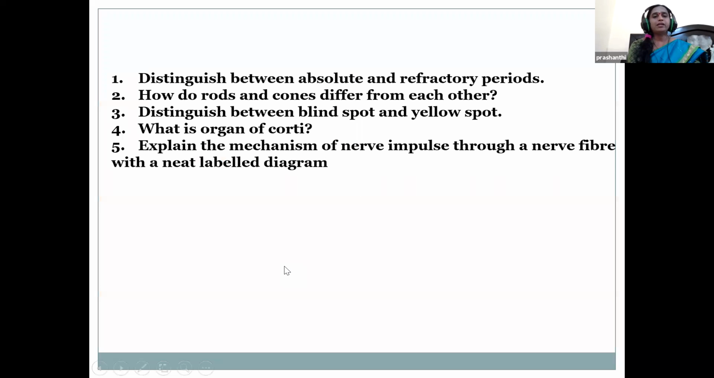So here is a homework, children. Distinguish between absolute and relative refractory periods. How do rods and cones differ from each other? Distinguish between blind spot and yellow spot. What is the organ of Corti? Explain the mechanism of nerve impulse through a nerve cell with a neat labeled diagram.